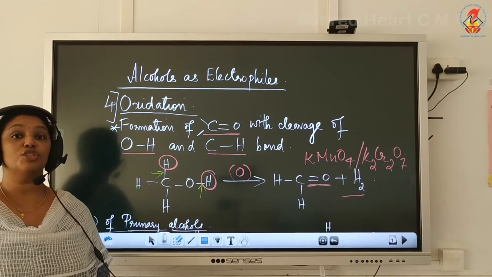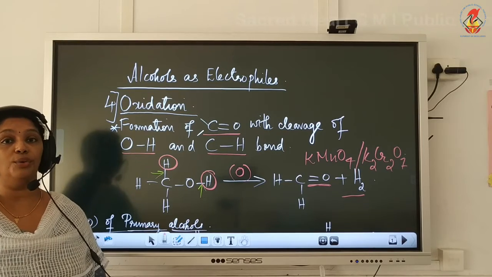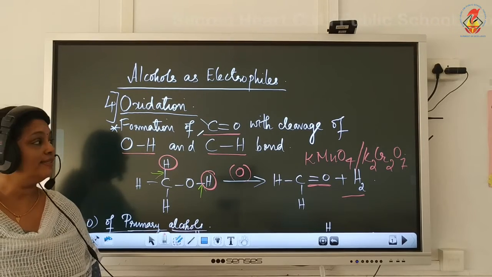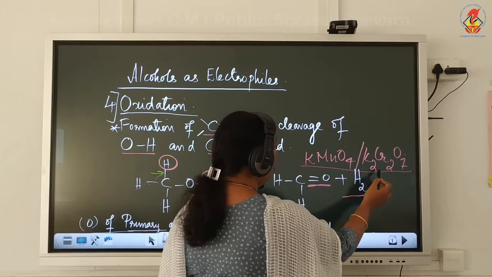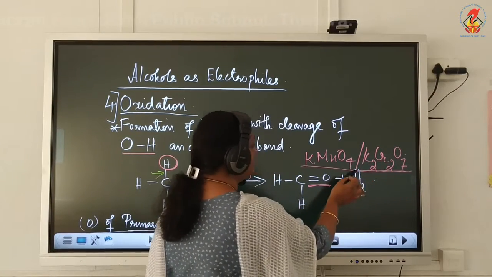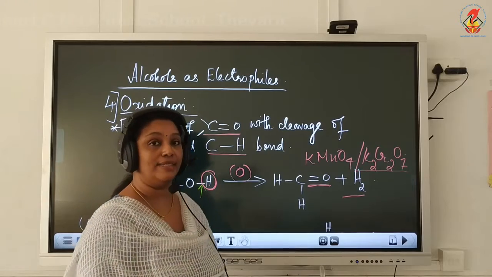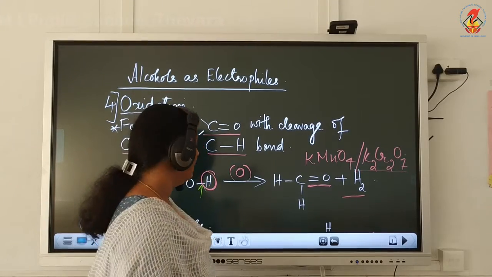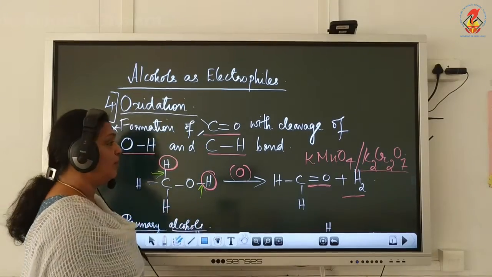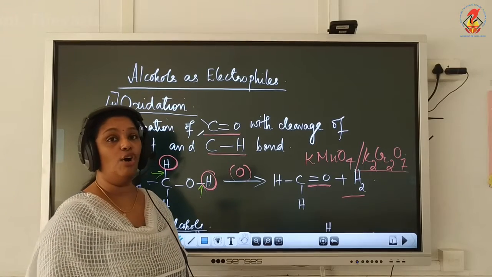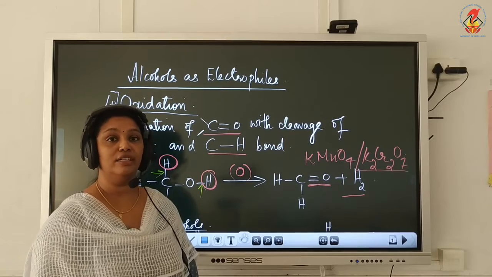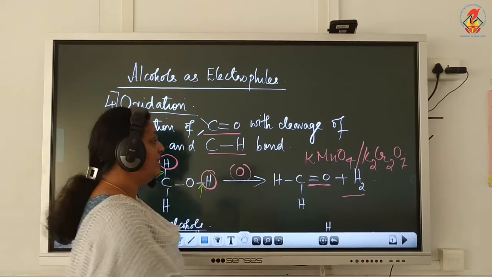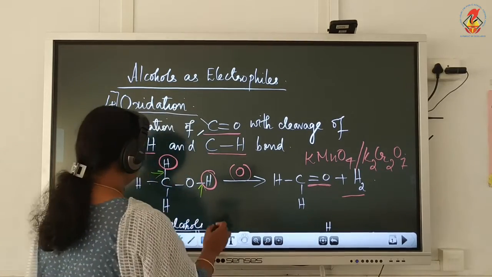Now the common strong oxidizing agent used for oxidation is acidic KMnO4, potassium permanganate, or acidic K2Cr2O7, that is potassium dichromate. Now let's see the products formed when different types of alcohols, that is primary, secondary and tertiary, react with these oxidizing agents.